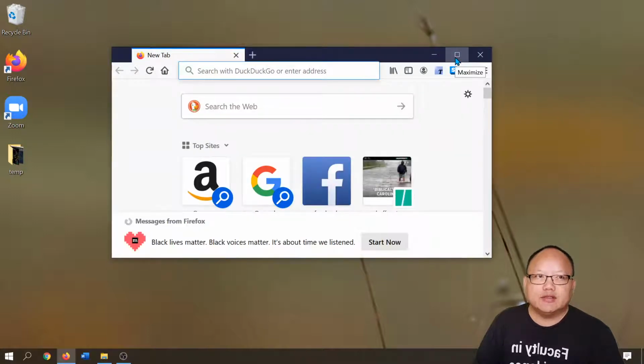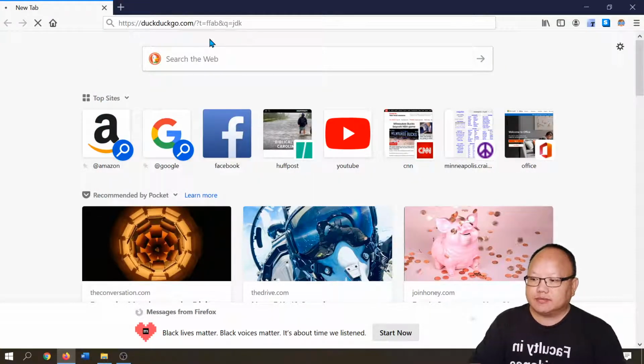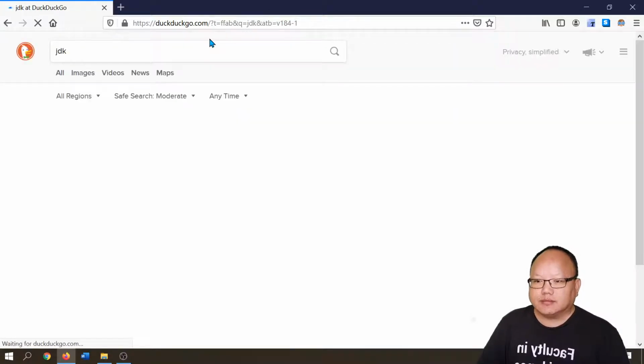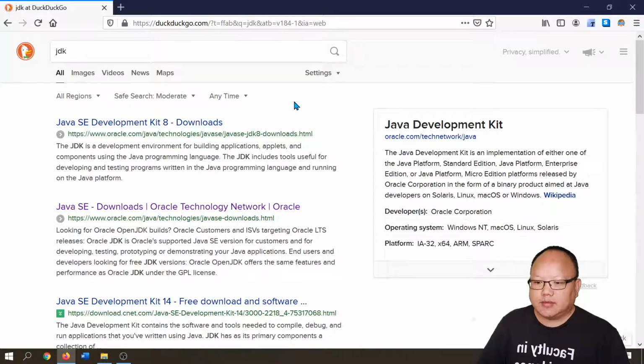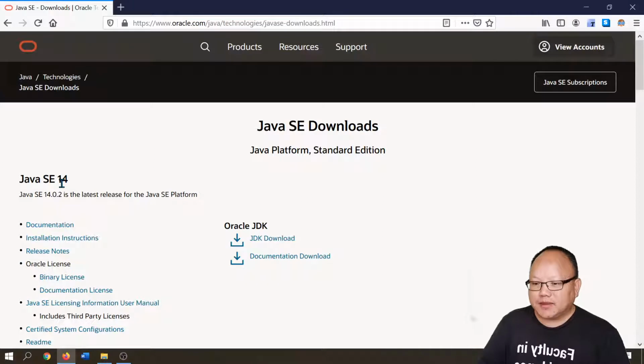So first we're going to install JDK. So I'm just going to search for JDK. Alright, so I'm just going to select Java SE Downloads, Oracle Technology Network. You could download version 8, but I want to download the latest version. So I click here. You can see also 14. 14 is the latest version. So you go to download Java SE 14, click JDK download,